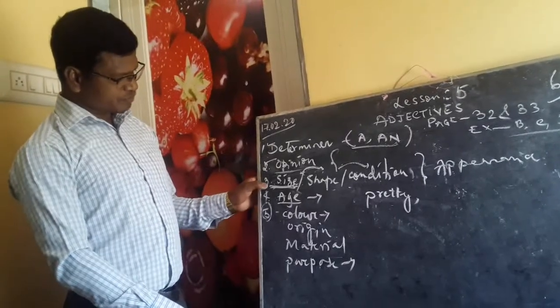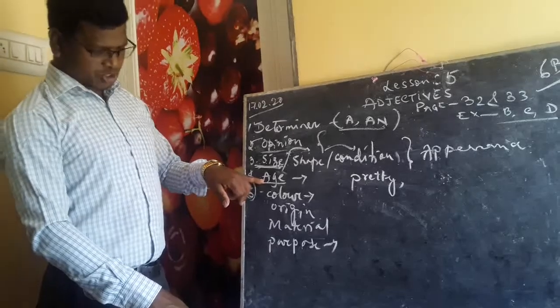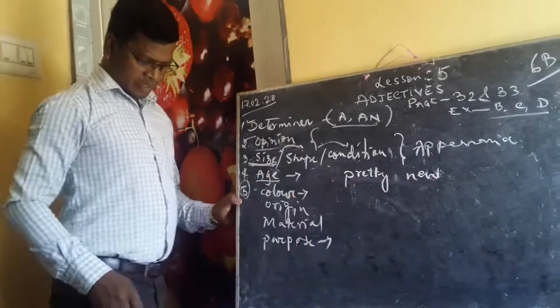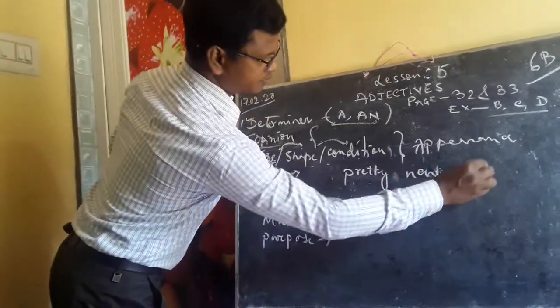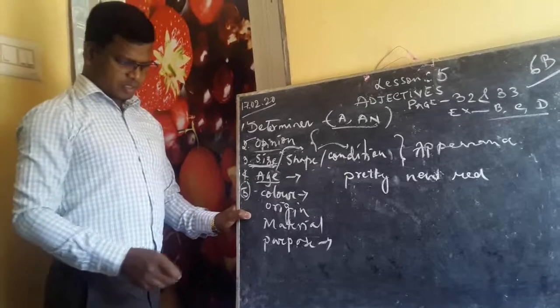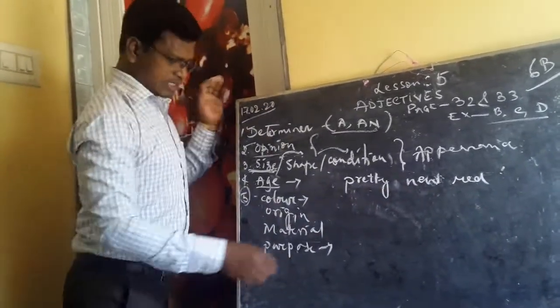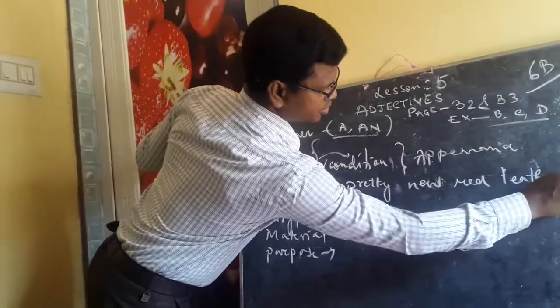New is of age. So new, then after that comes the color. After color comes the rest of the parts, leather purse.